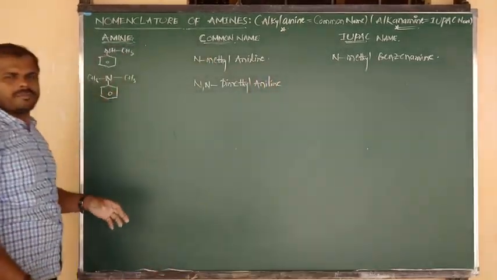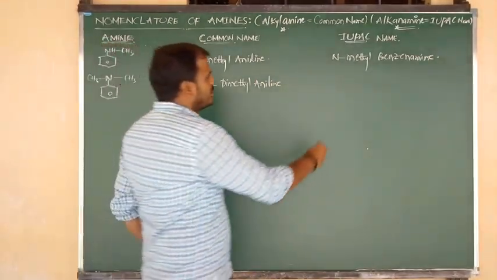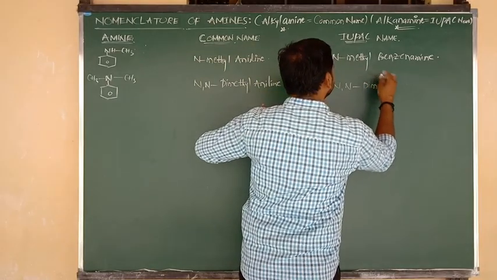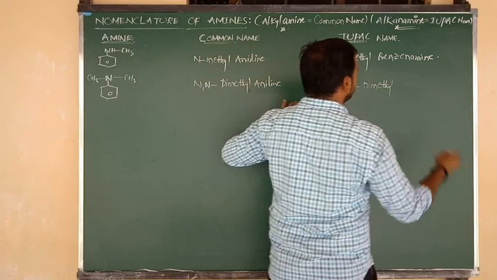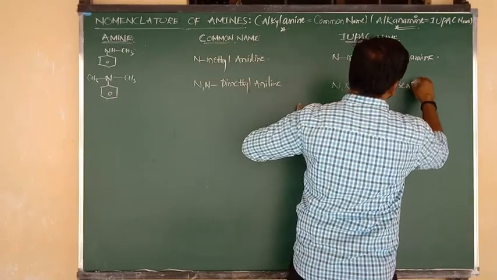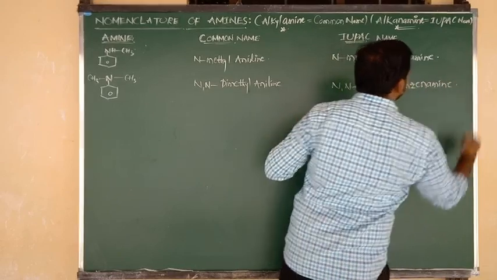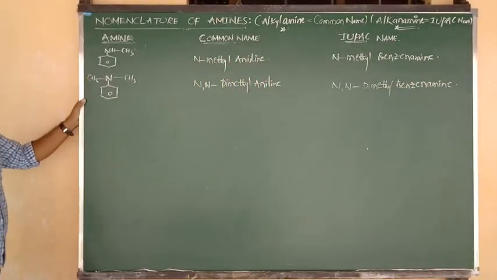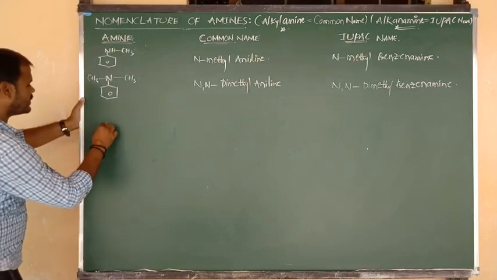And what is the IUPAC name? Same thing, N,N-dimethyl benzene plus amine. So we can write its IUPAC name as N,N-dimethyl benzenamine. Okay? Next, I am now going to discuss another compound.